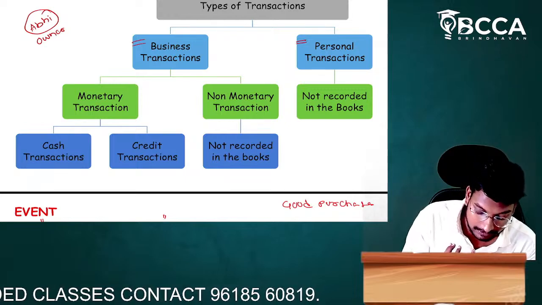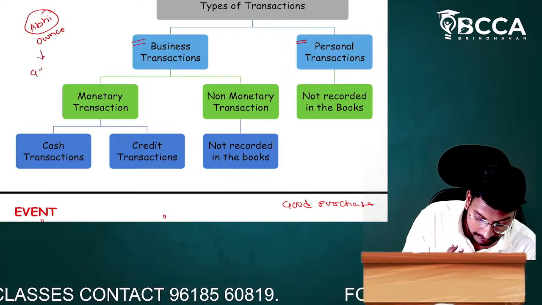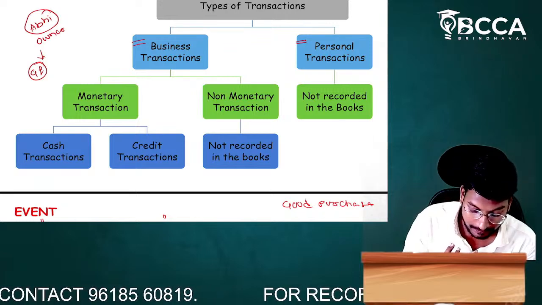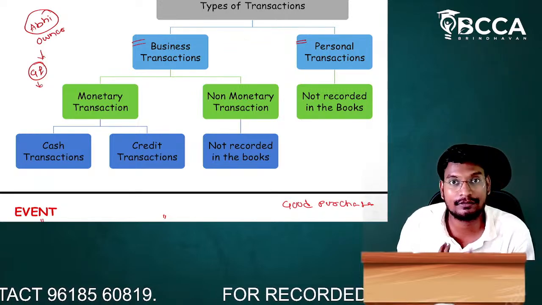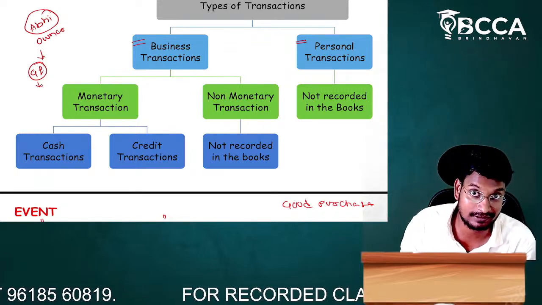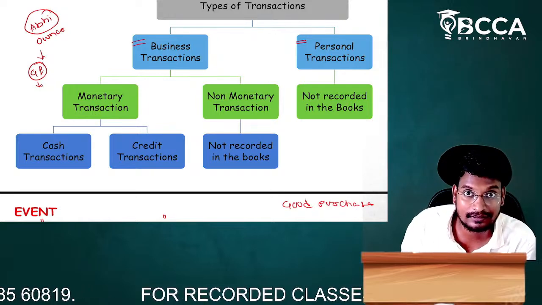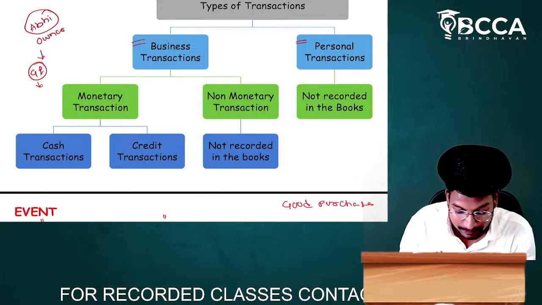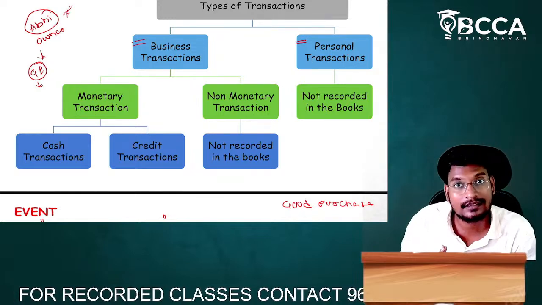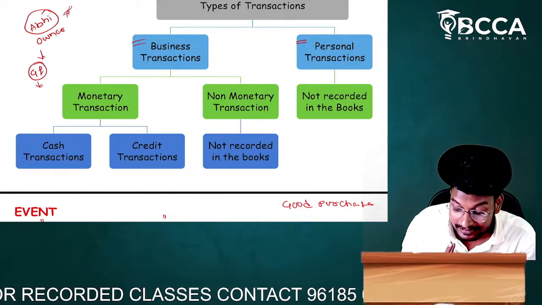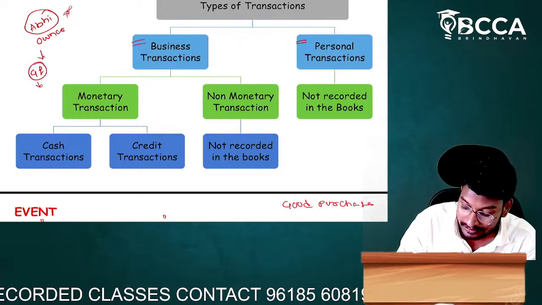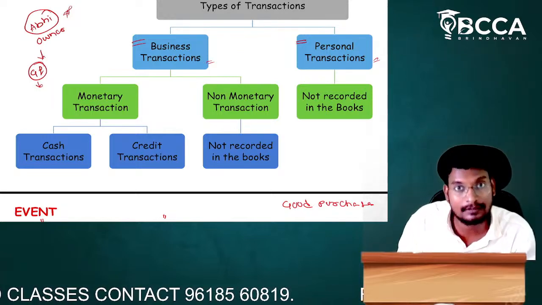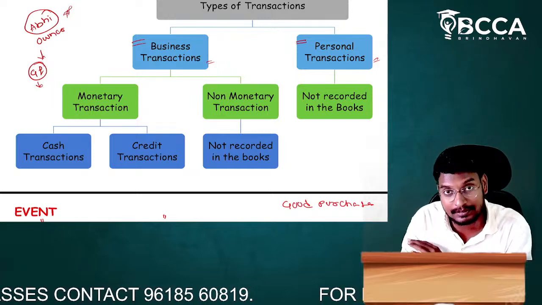He has one girlfriend. The girlfriend asked him to purchase a watch. Here the owner is purchasing a watch in order to give to his girlfriend. This is also his personal transaction. This is not related to business. So this transaction is called a personal transaction, but not a business transaction.